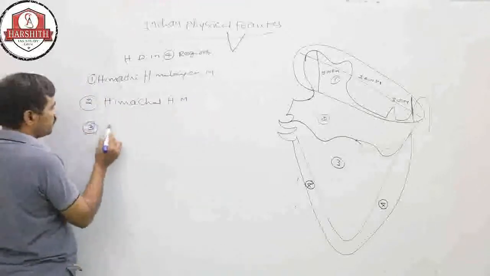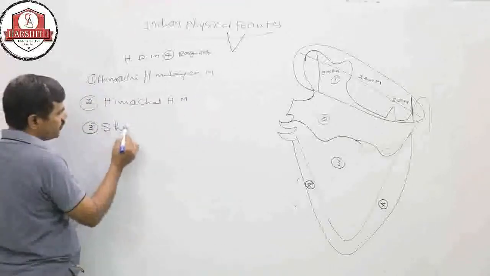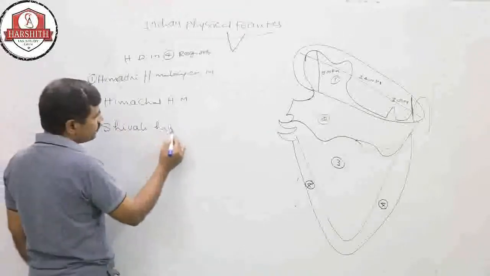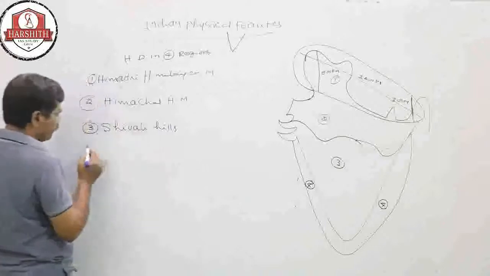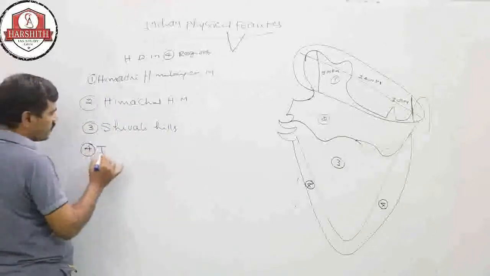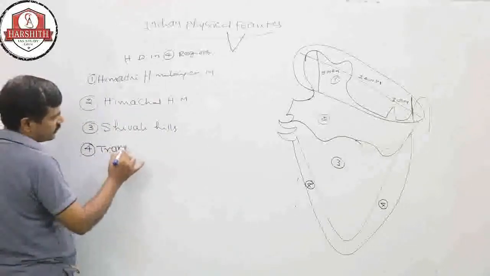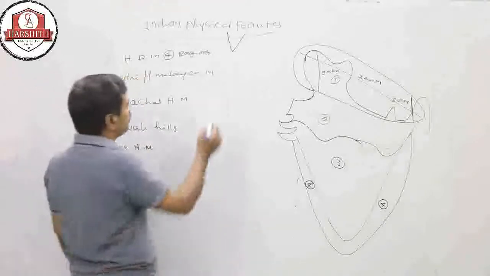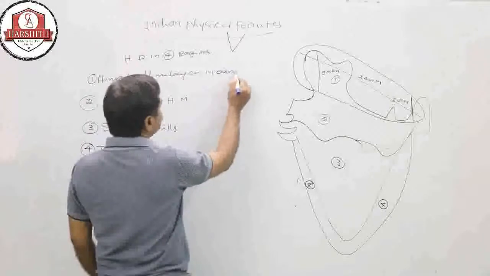The third one is the Shivalik hills. The fourth one is the Trans-Himalayan mountains.